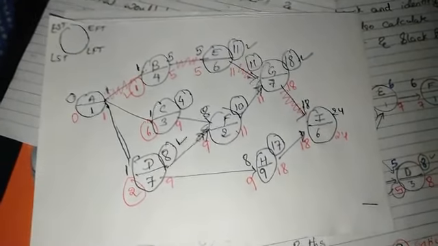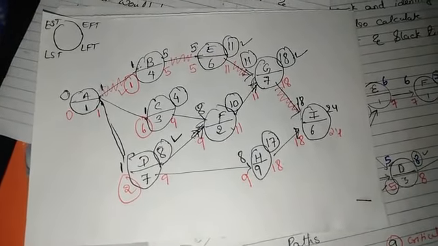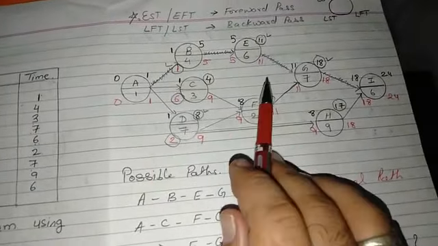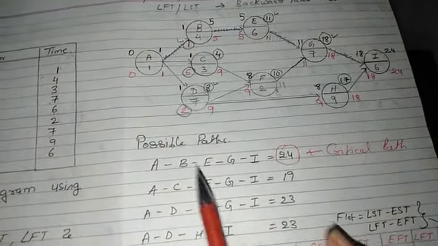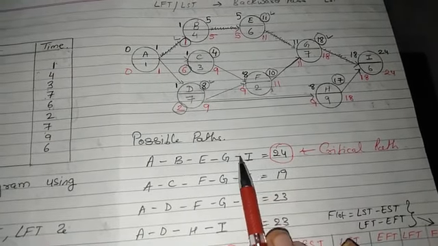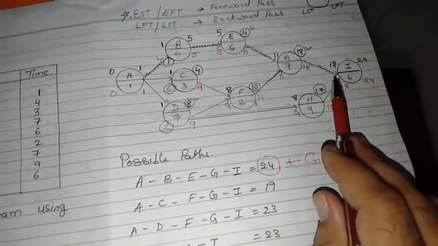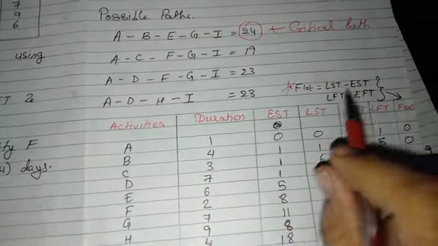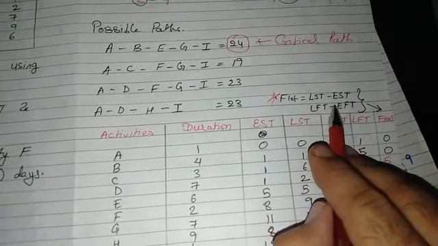Then we have to draw the numerical that I had done. I would show you. So this was our diagram and these were the possible paths, and as I said, A to B, B to E, E to G and G to I has become our critical path. Now we have to find the float time. How can we find the float time?